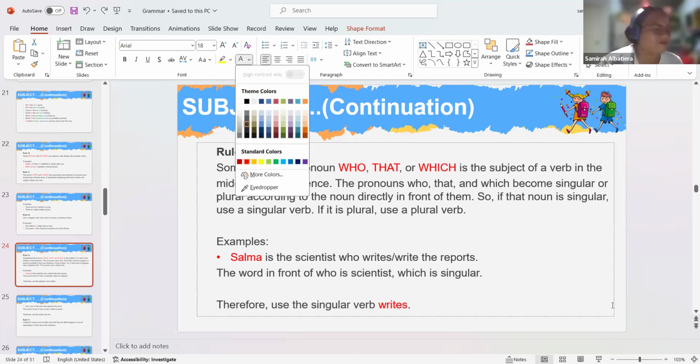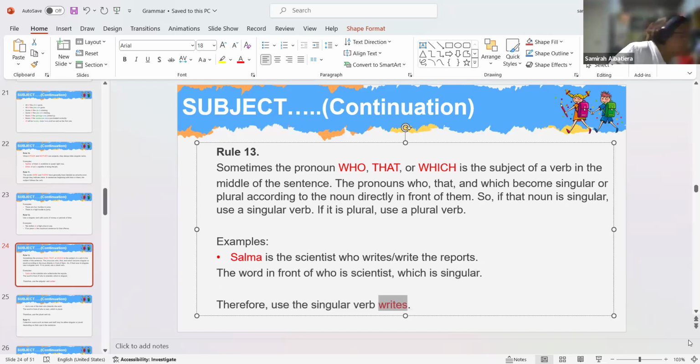The dog is actually barking. Can you get it? Look at Salma, which is in front of the pronoun who.